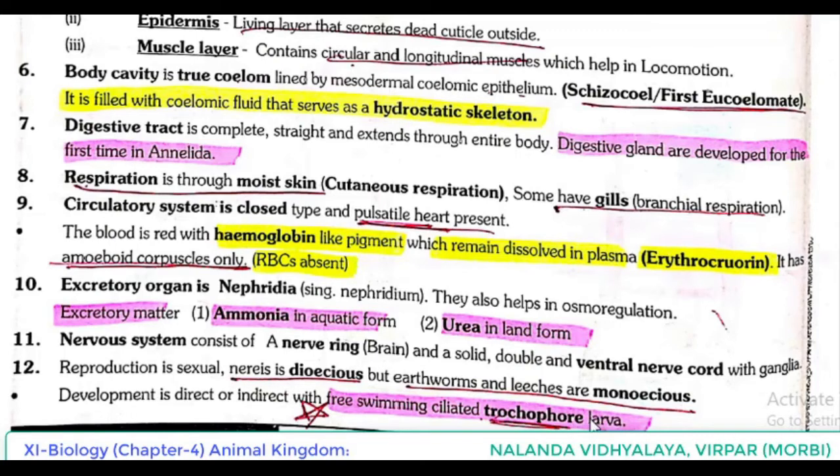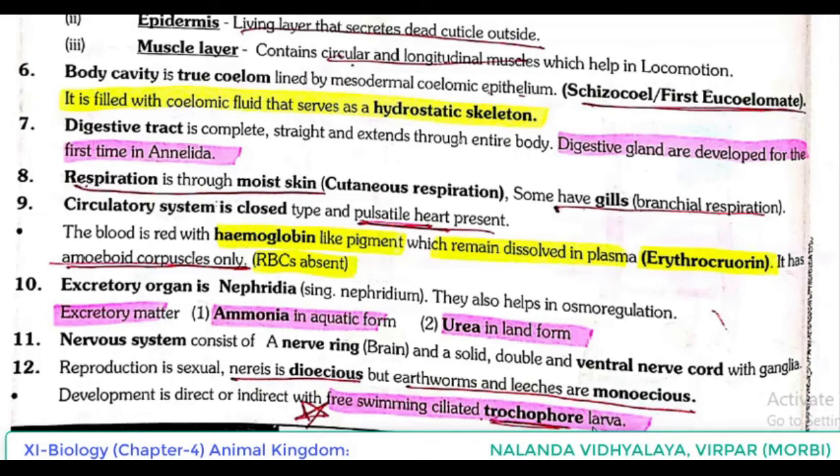Please remember the point. Underline that. Very important point. In the case of annelids, if the development is indirect, obviously larval stage is present and the larval stage is known as trochophore, and they are free-swimming ciliated larva.